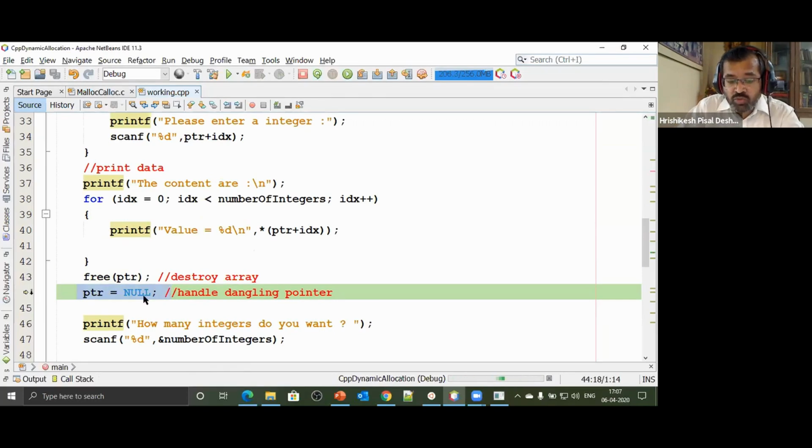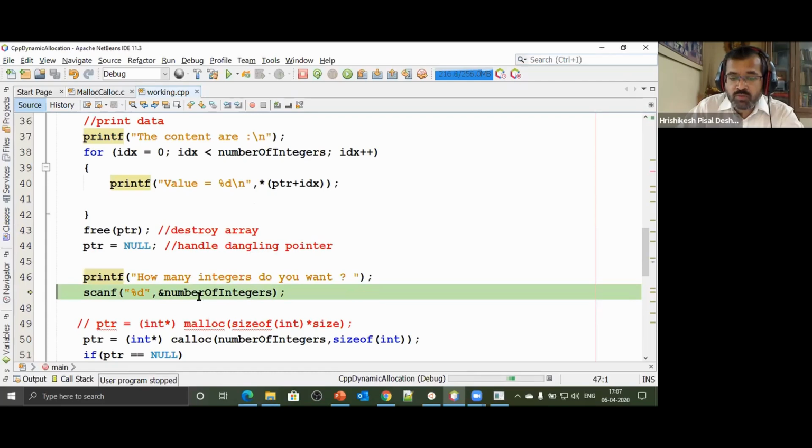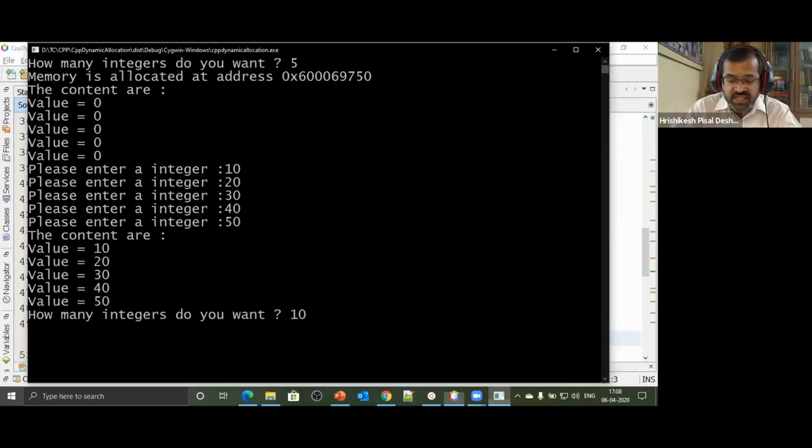So I'll remove that address that was stored, because now ptr will not be pointing to any other block of memory. Now I again ask the user how many blocks of memory, how many integers they would like to store. Now something very interesting. Say this time the user says 10 integers. Watch very carefully, 10 integers.